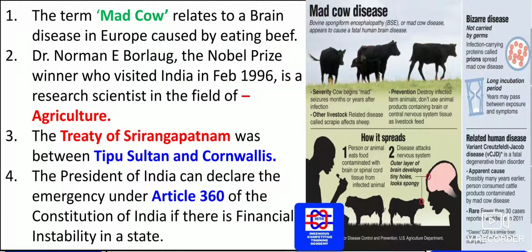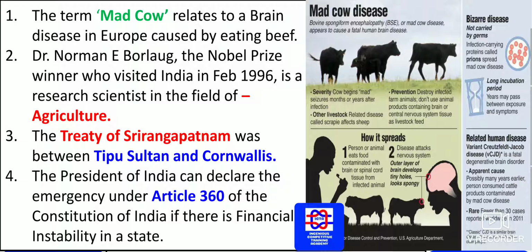Next we have the term mad cow, which relates to a brain disease in Europe caused by eating beef. We know that whoever had the beef had the disease called mad cow. You can see what exactly mad cow disease is. This is one thing you have to remember.